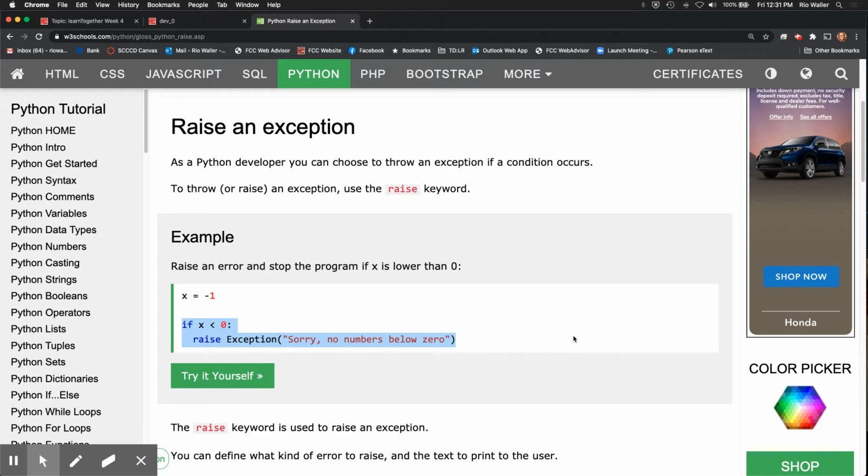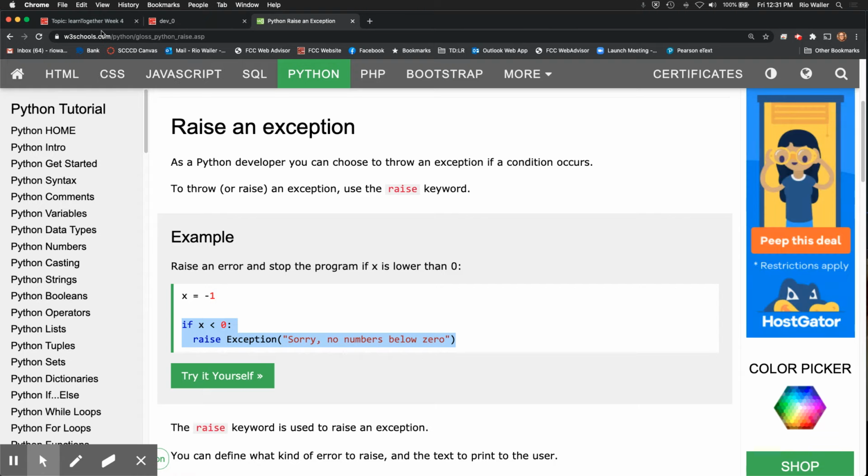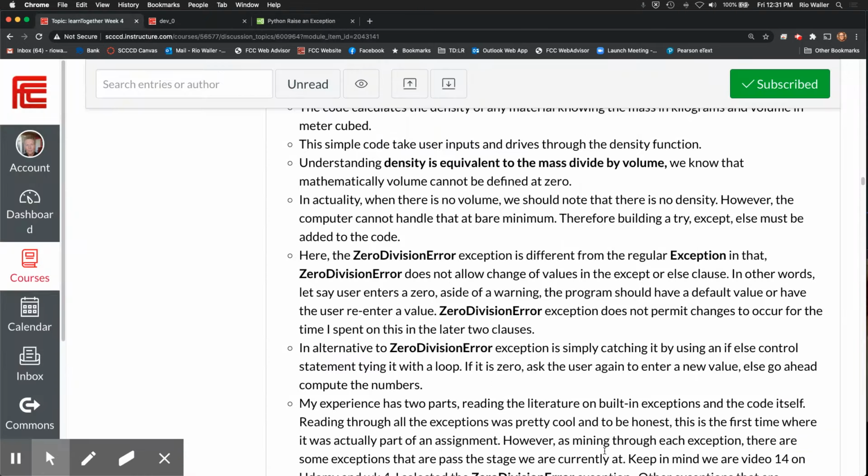You can just say raise example if this condition exists. So outside of, you can use them also in try except blocks, but you can just raise an exception, basically what we call throw an error as well. So there are ways to do that. I don't require that for the dev, but it had been my intention to do that for this week.